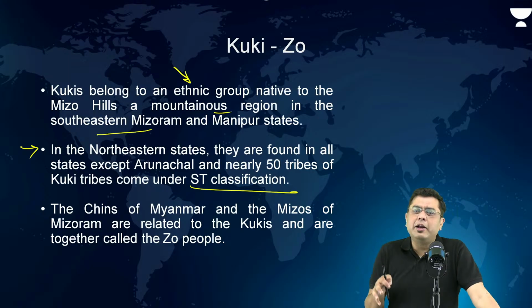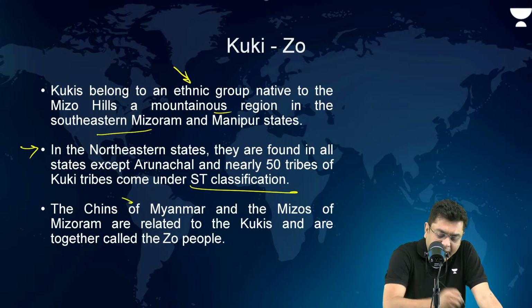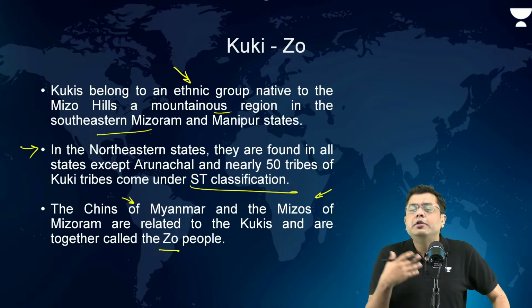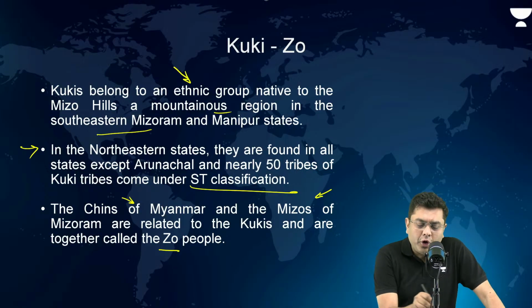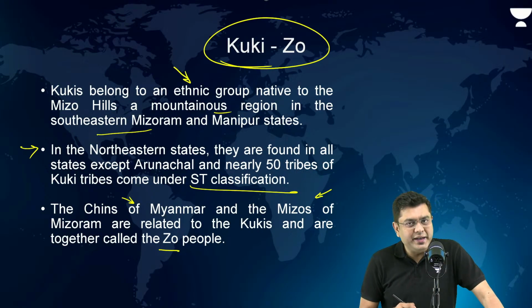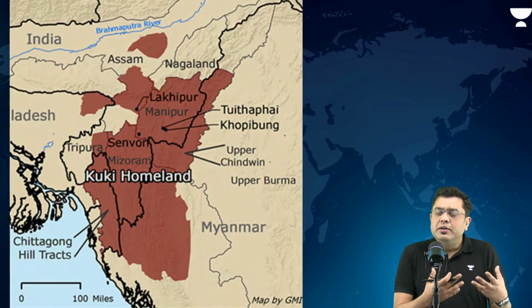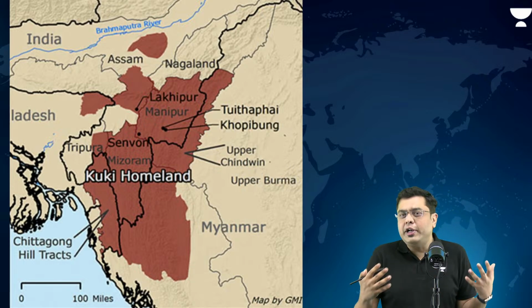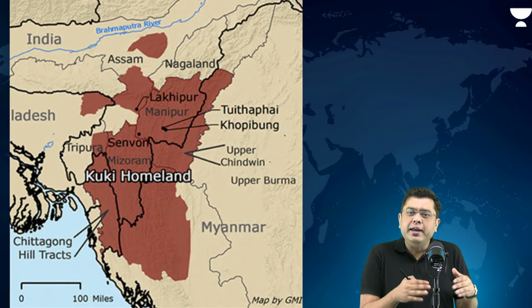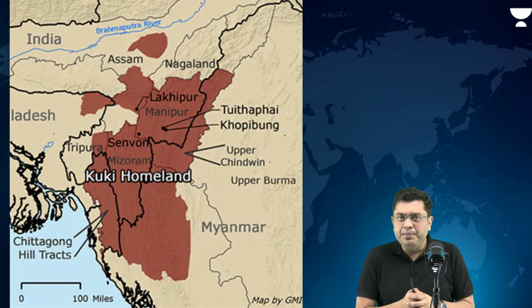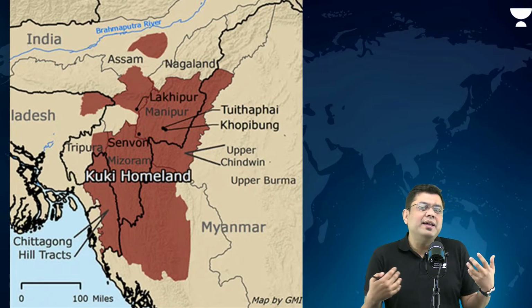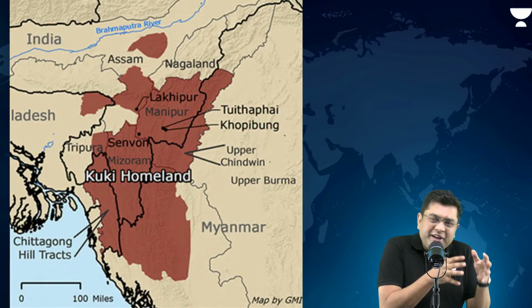So, the ethnic background, if you take a look at it, the Chins of Myanmar and the Mizos of Mizoram are related to the Kukis and are together called the Zo. Many times, the Zomis as well. So, that is what forms the Kuki-Zo population in the region. Now, as per the overall intentions of the Zomis and the Kukis, they wanted to establish a larger integral area or an autonomous region for themselves. And this is when some amount of factionalism and violence broke out within the communities.